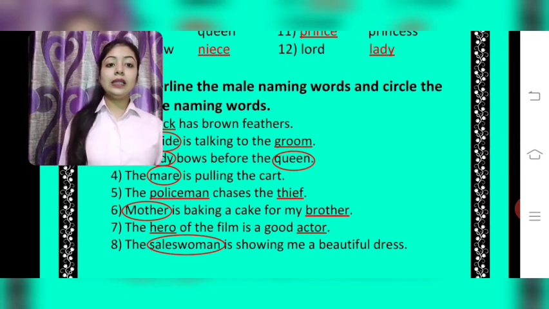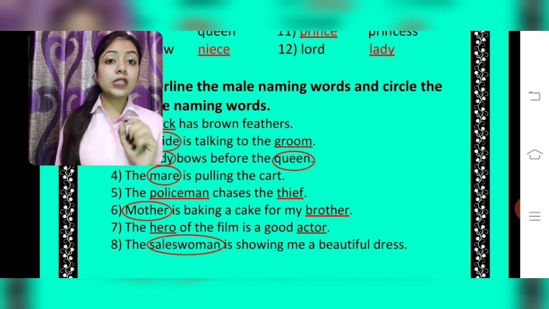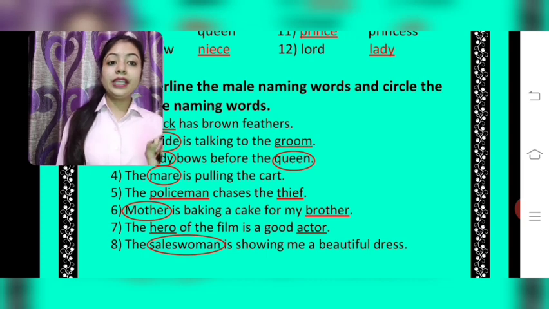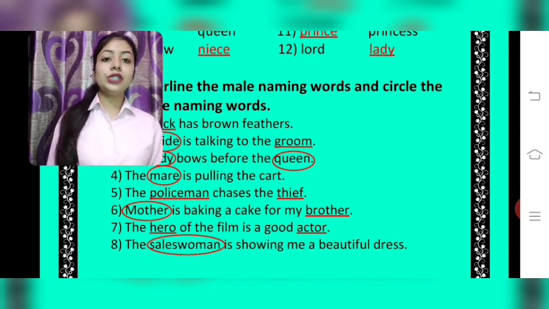Fifth, the policeman chases the thief. It's policeman, M-A-N. Man is coming, so it is a male naming word. Underline it. And thief, thief is also a male naming word. You will underline it.